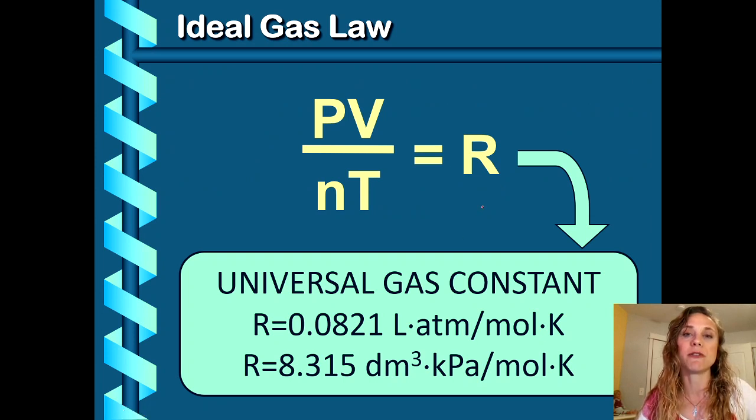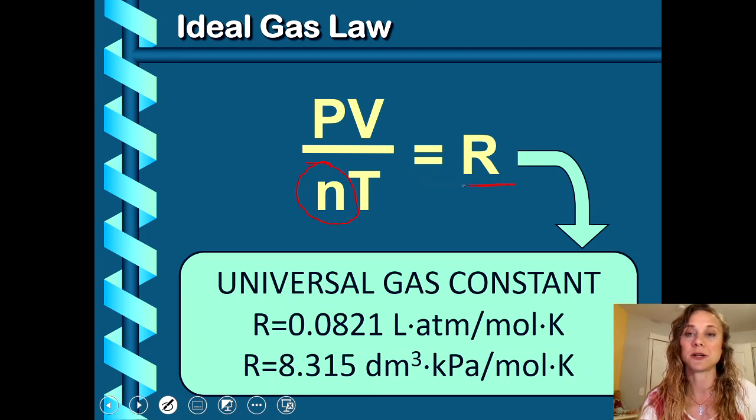Well, here's a form of the equation that makes sense to me. We have pressure and volume together because they're inversely proportional, right? If you increase one, the other one wants to decrease. And then we have temperature on the bottom that kind of looks like half of your combined gas laws, if you cover up the moles. Avogadro basically said not only does this equal a constant, but you can also factor in the number of moles of this gas, and then it's going to be a certain constant R. And for most gases, you can kind of estimate that.